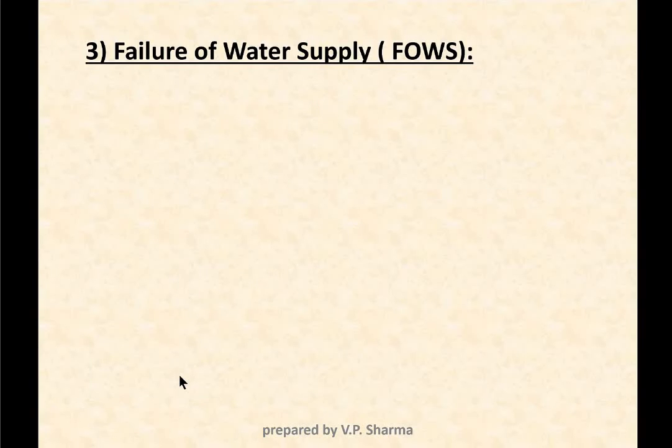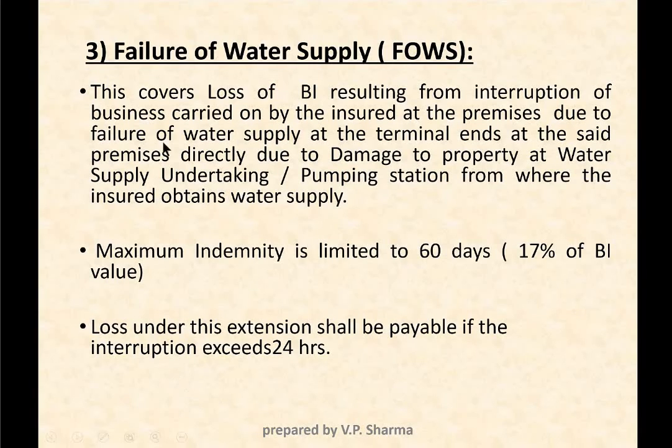Third is failure of water supply. Here also we cover loss of business interruption from interruption of business carried on by the insured at the premises due to failure of water supply at the terminal end of said premises, directly due to the damage of property at water supply undertaking or pumping station from where the insured is obtaining water supply. Here also the maximum indemnity period is limited to 60 days, that is 17%, and waiting period is 24 hours.